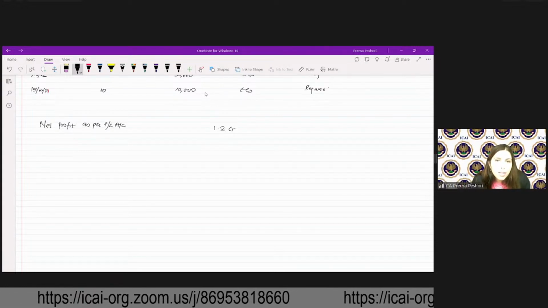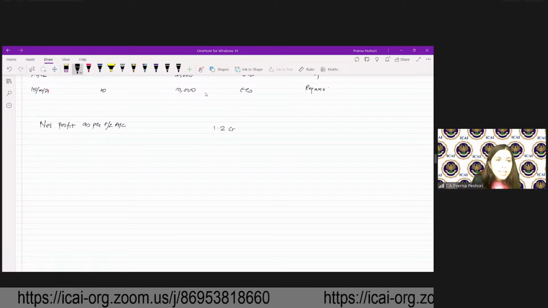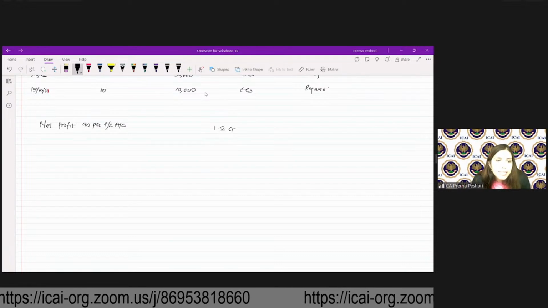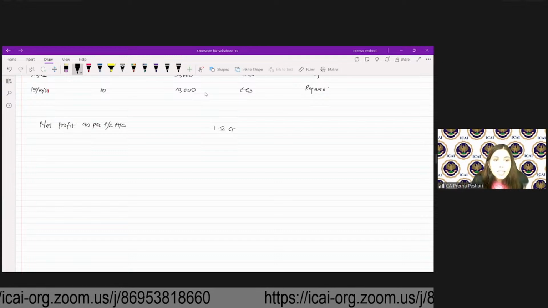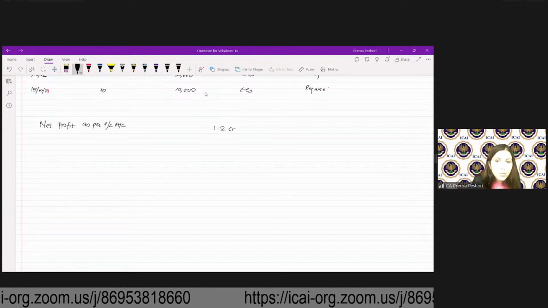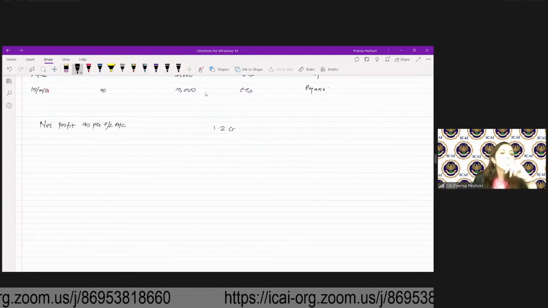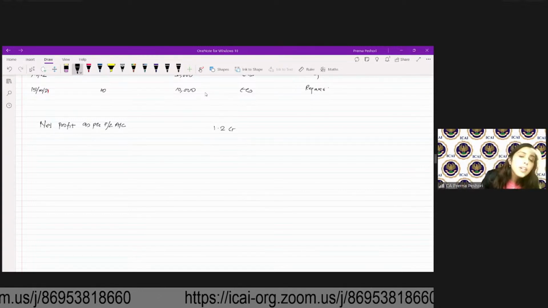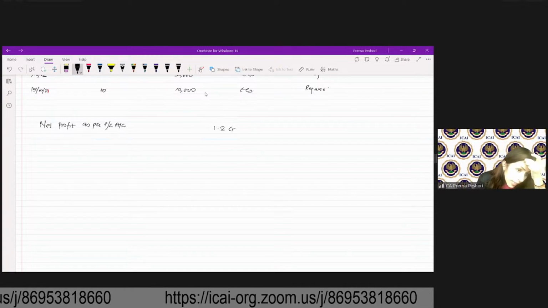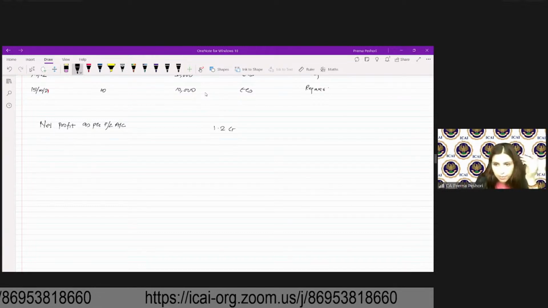Otherwise, you can put it in the chat box also. What is the due date? So due date is 31st October, Viraj. In case of a company, the due date is 31st of October.